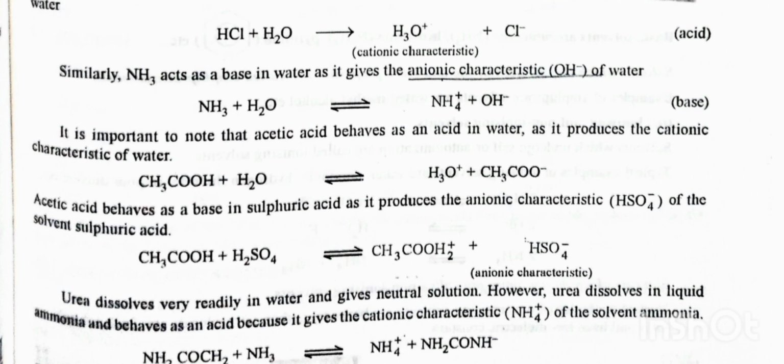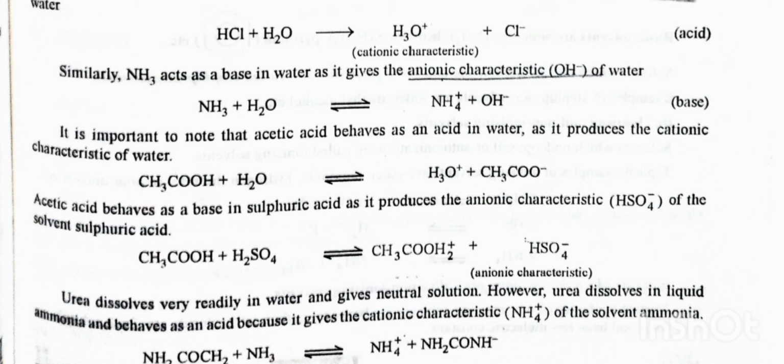It is important to note that acetic acid behaves as an acid in water as it produces the cationic character of water. CH3COOH plus H2O at equilibrium give rise to H3O positive plus CH3COO negative. Acetic acid behaves as a base in sulfuric acid as it produces the anionic character of the solvent sulfuric acid. CH3COOH plus H2SO4 at equilibrium give CH3C(OH)2 positive plus HSO4 negative.